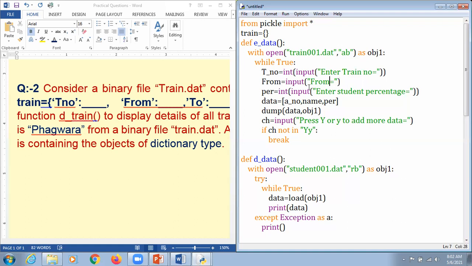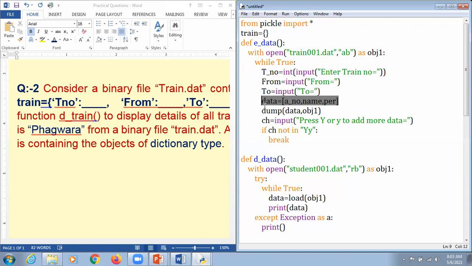Train is coming from Delhi, and it is supposed to reach Bhagwada. This is the example. Okay, and after that what we do here, we are just going to mention it as a To here. But I think we don't require that int here. Why so? Because this is not an integer, this is a string itself. So in spite of writing such content here, I'm just going to eliminate that.